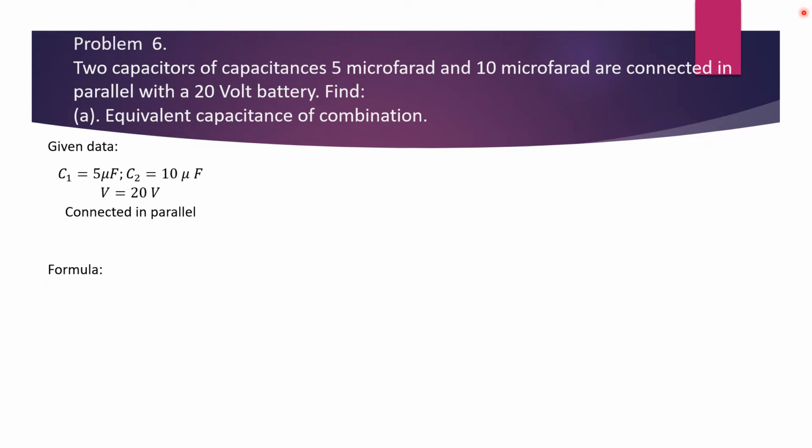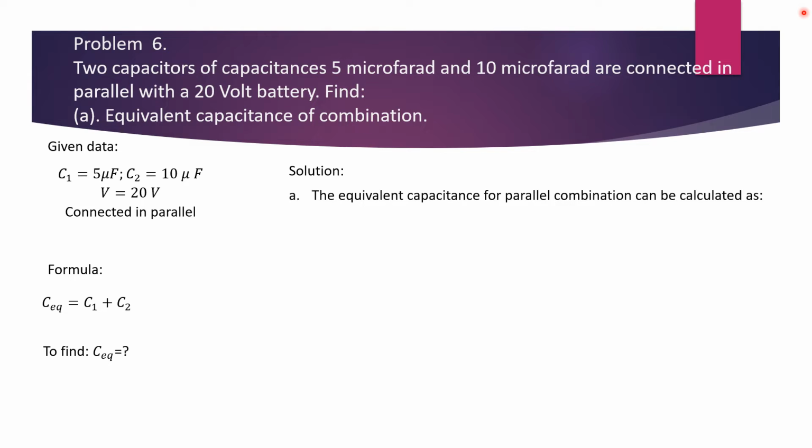Now the formula for the parallel capacitance is C equivalent is equal to C1 plus C2. In order to find C equivalent, the equivalent capacitance for parallel combination can be calculated as C equivalent is equal to C1 plus C2. Substitute values for C1 is equal to 5 and C2 is equal to 10. C equivalent is equal to 5 plus 10 and that results in C equivalent is equal to 15 microfarad.